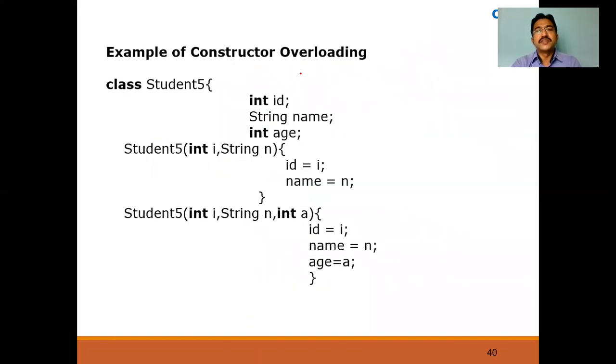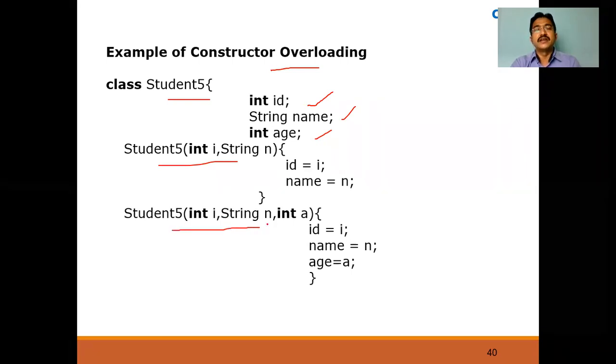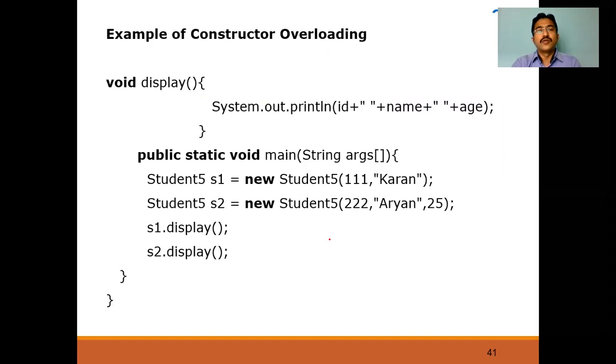With the help of this, let me start one small example to understand constructor overloading very clearly. I am creating a class called Student, and I am taking the data members as id, name, and age. Now I am creating a constructor with two parameters, int and int. I am creating one more constructor with the same name and three parameters: int, String, int. So i is assigned to id, n to name, a to age. Then another method I am using is display, which displays the id, name, and age. These three will be displayed.